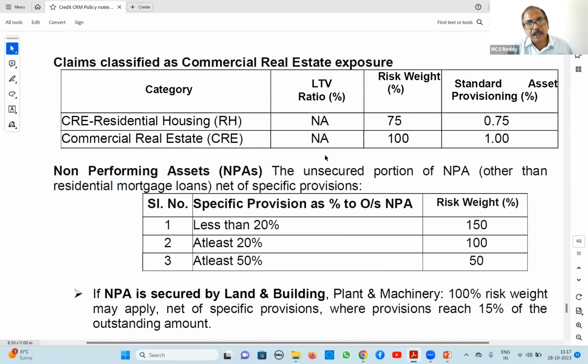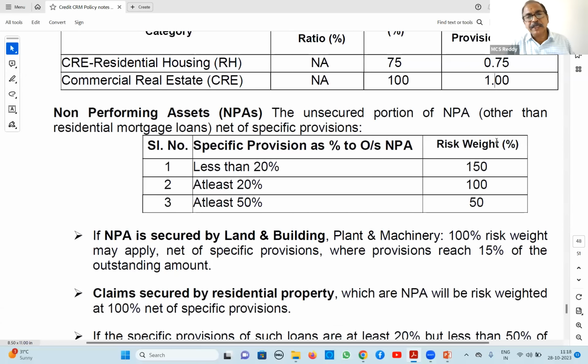Now, commercial real estate, already we have covered in the last session. CRE-RH gets 75% risk weight and standard asset provisioning of 0.75%. Commercial real estate gets 100% risk weight and 1% standard asset provisioning. Right? Then NPAs, where based on provisions, the risk weight will be there.